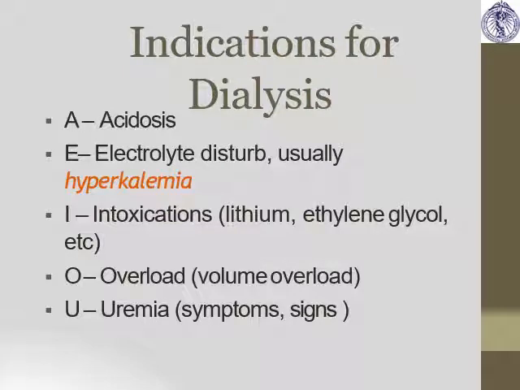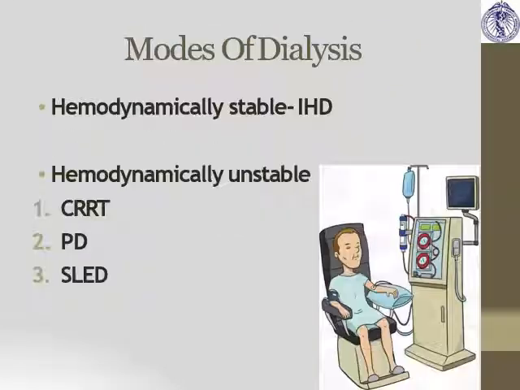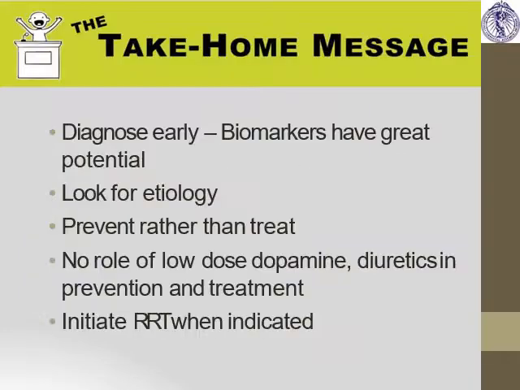Indication of dialysis, you can learn through this mnemonic: A, E, I, O, U. A for acidosis, E for electrolytic disturbances, usually hyperkalemia, I for intoxications, O for overload, U for uremia. Modes of dialysis, that is hemodynamically stable and hemodynamically unstable: CRRT, SLED.